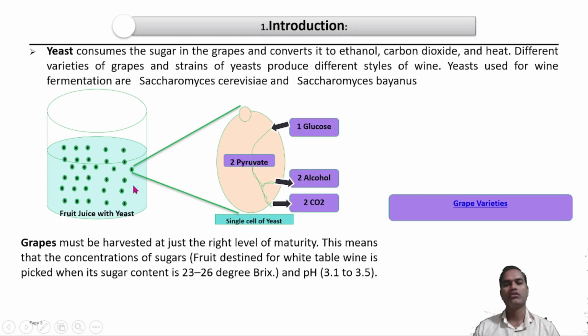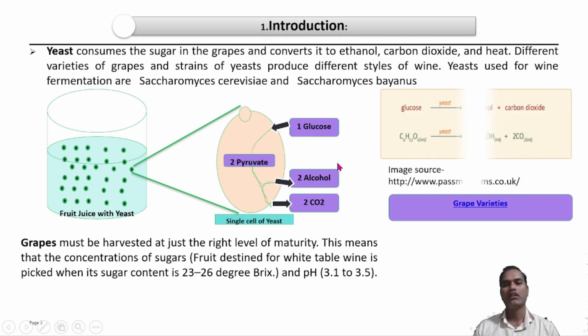Resulting in an alcoholic fermented liquor, in which whatever sugar is present is converted to ethyl alcohol and carbon dioxide. This is the mechanism, or the principle, of the wine manufacturing process or the alcoholic beverages manufacturing process.